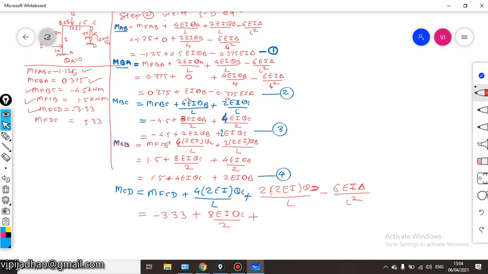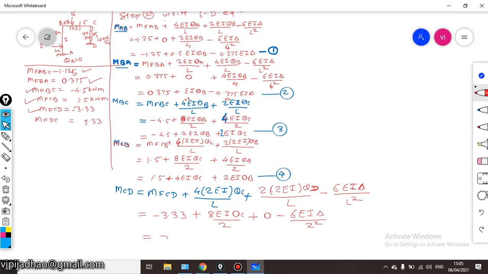Why is theta D 0? Because the support D here is a fixed support. Therefore this will be 0, minus 6 EI delta upon L square, where L is 2, so 2 square.